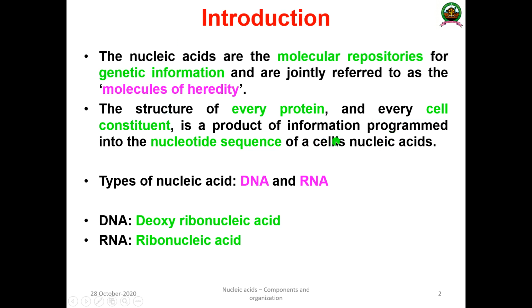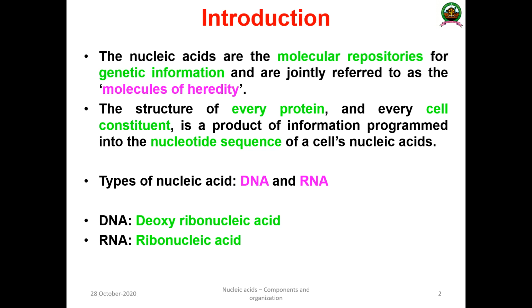And there are two types of nucleic acids commonly present. One is DNA, the next one is RNA. DNA is the most abundant molecule, and it is the most important type of genetic material in most of the organisms. And RNA is the hereditary factor of some of the viruses. DNA is denoted as deoxyribonucleic acid, and RNA is ribonucleic acid. Both these components are acidic in nature.